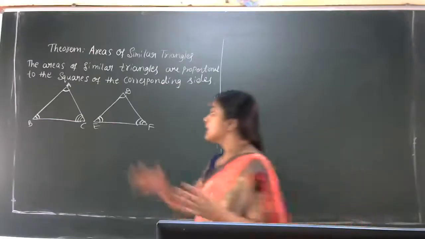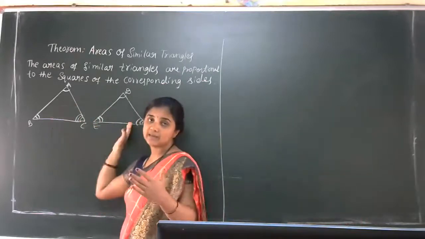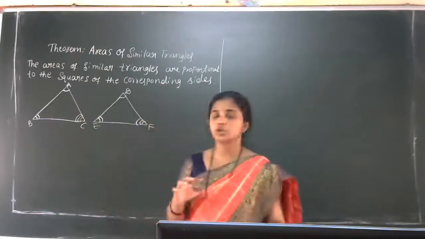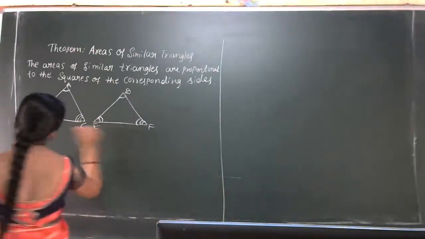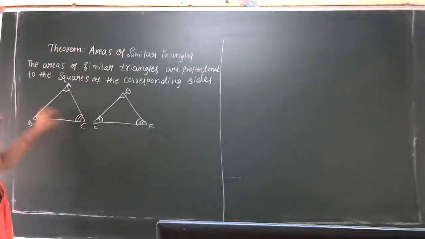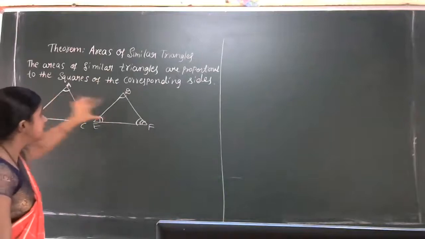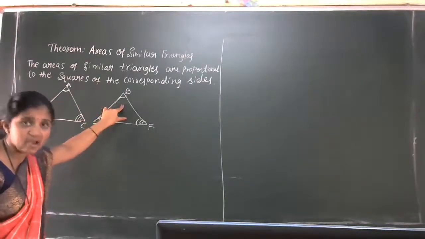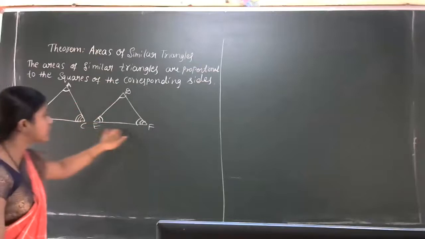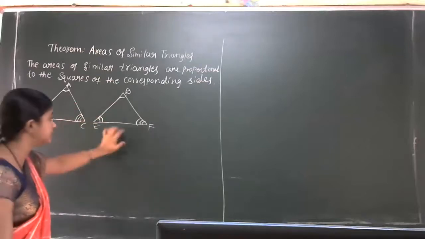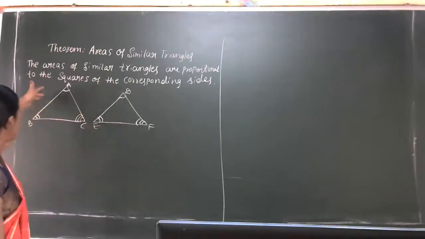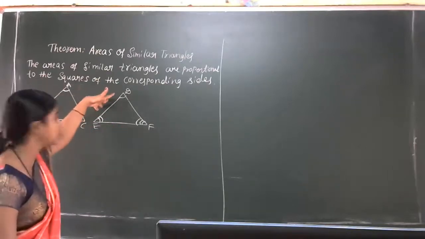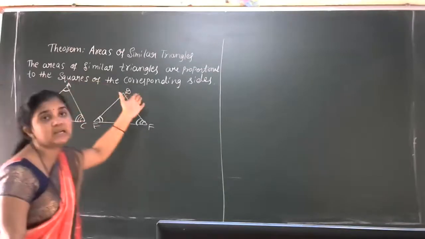You all know when two triangles are similar, the corresponding sides are in proportion. Here, the areas of these similar triangles are in proportion to the squares of the corresponding sides. For example, the statement is: area of ABC divided by area of DEF is equal to BC square by EF square, or AB square by DE square, then AC square by DF square.